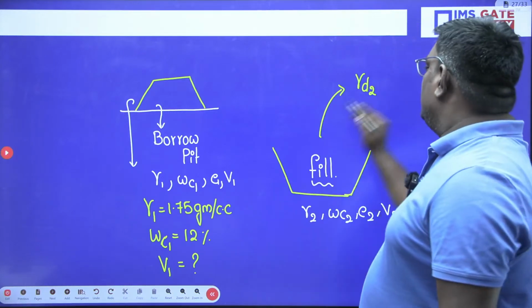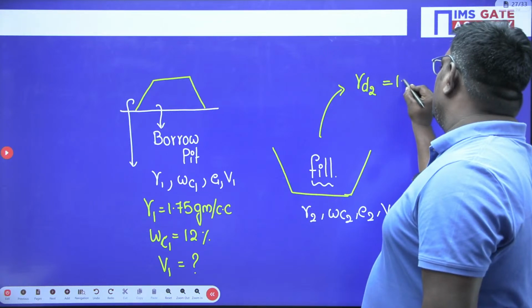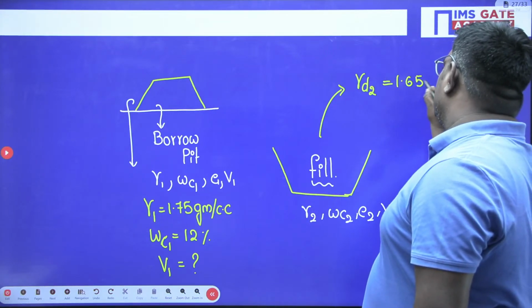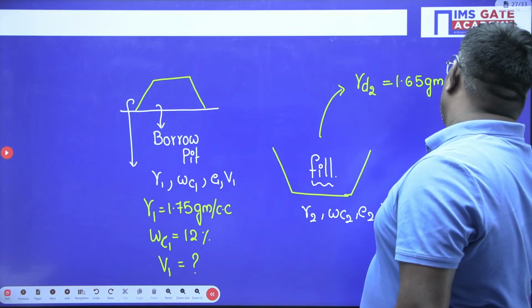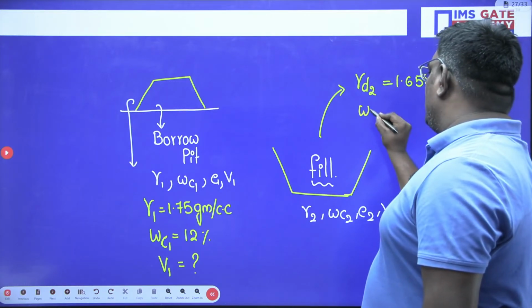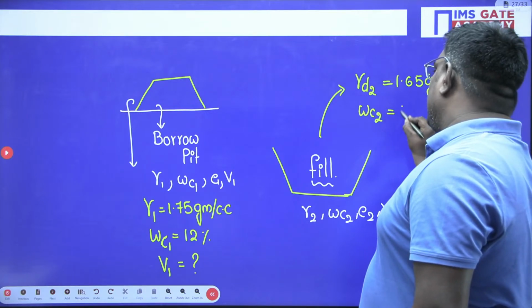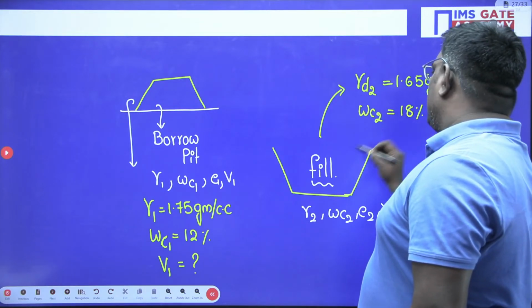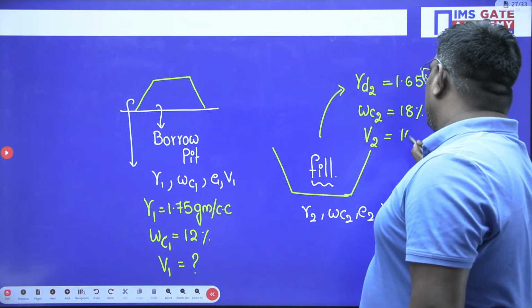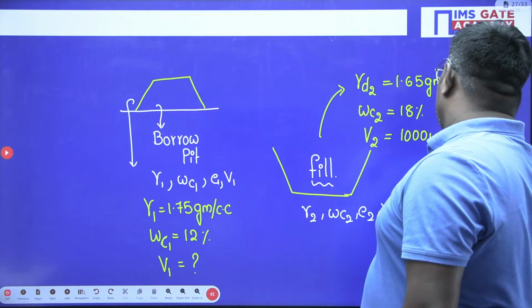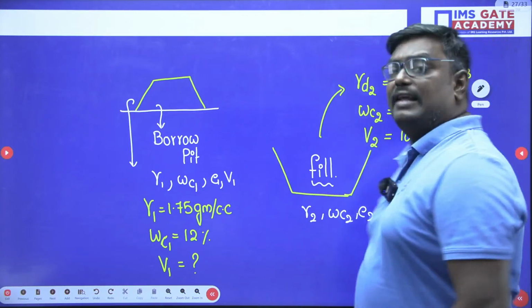Here dry density is given as 1.65 gram per centimeter cube. And water content 2 is given as how much, sir? 18 percent. And volume of the fill, V2, is given as how much, sir? 1000 meter cube. For a 1000 meter cube of fill they have asked.